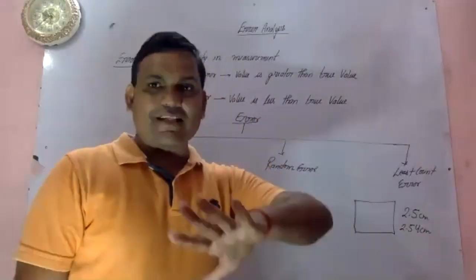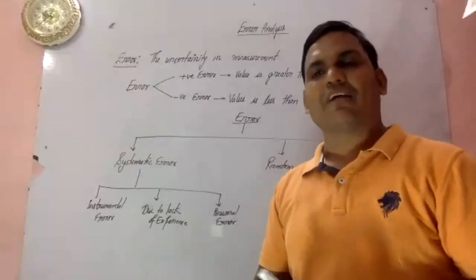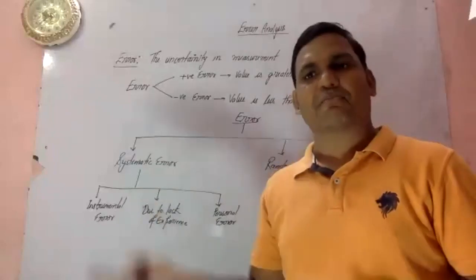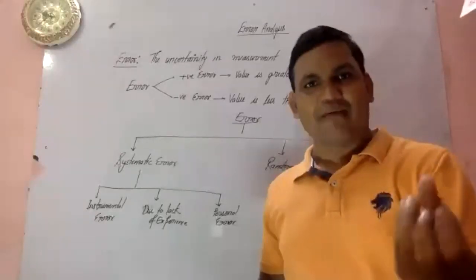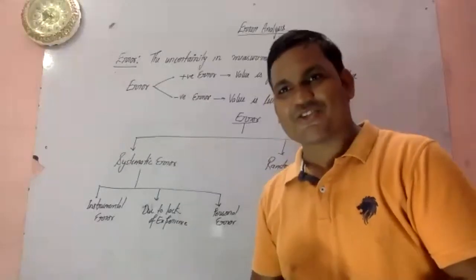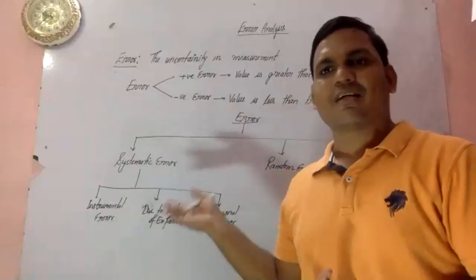So this was all about your introduction to error. We'll discuss how we can minimize the error by taking the average, and we'll understand how error is propagated in addition, subtraction, multiplication, and division, and we'll do certain questions on the basis of these things. Time is just going to complete, so I'm leaving the class right now. We'll connect tomorrow and discuss the different things.